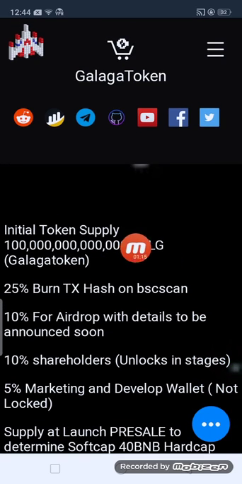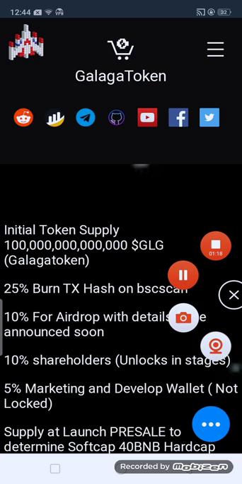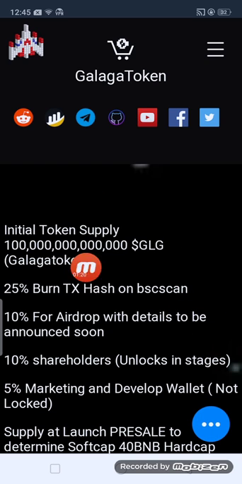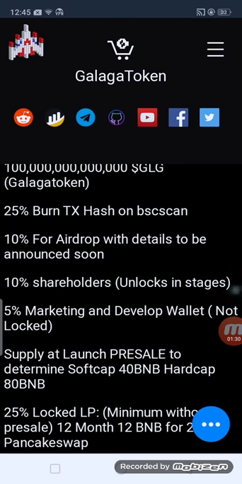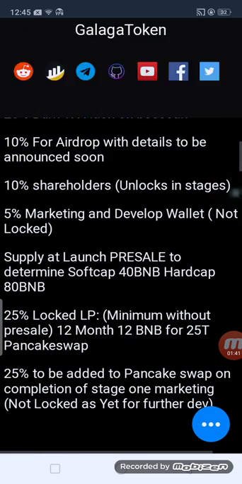Initial token supply. You can check how much: 25% burn, TX hash on BSCScan. 10% for airdrop, with the amount to be announced soon. 10% holder unlocks. 5% marketing and development, locked at launch.